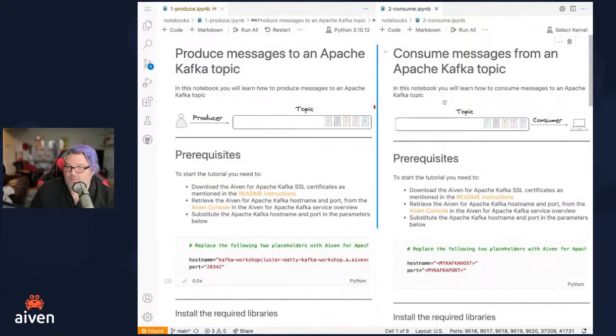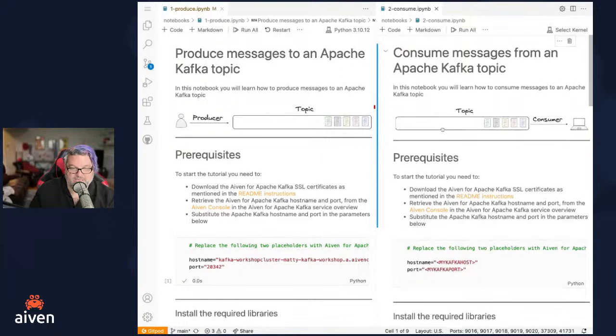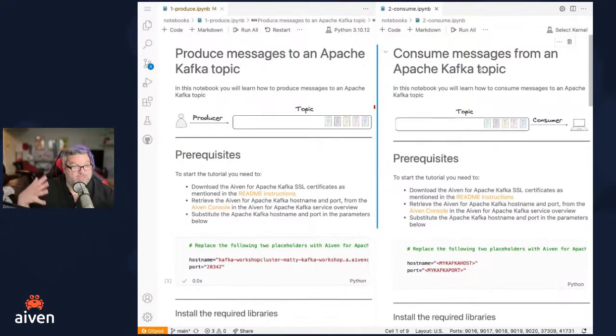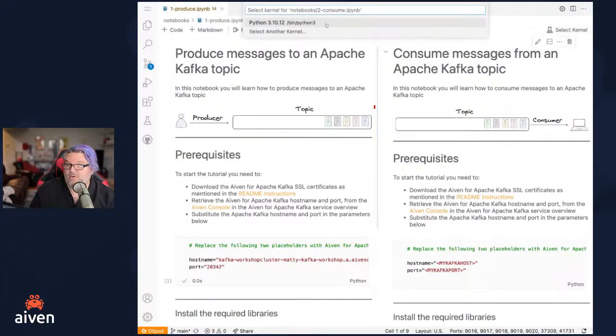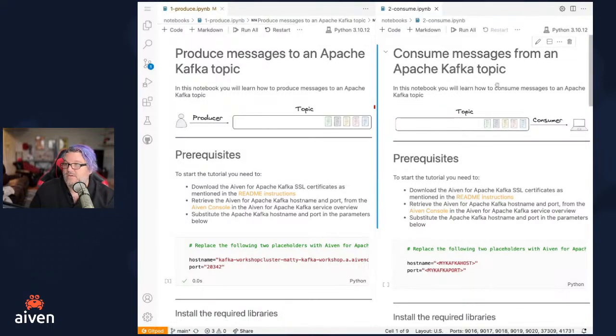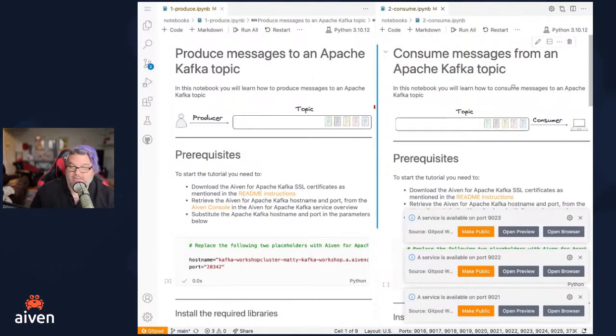This is consume. We need to do a few things that are going to sound familiar because these notebooks are independent of each other. So it seems redundant, we're going to reconfigure this again, but Jupyter notebooks don't know about each other. So we have to go back and select the kernel again, but that's easy enough. We can see it's still Python 3.10.12, and we didn't have to install the extensions or anything this time.